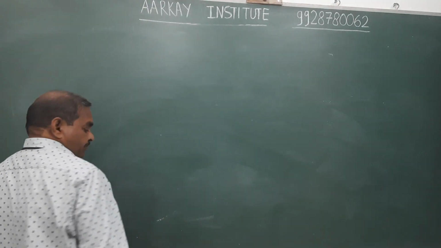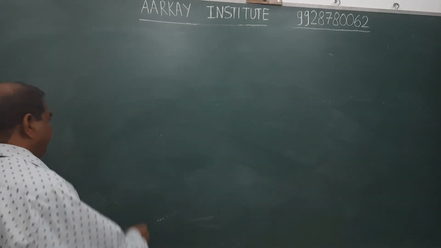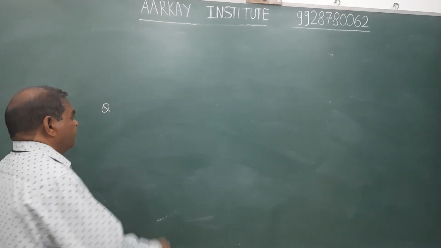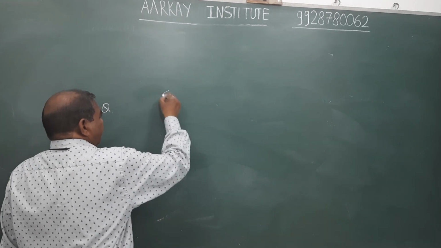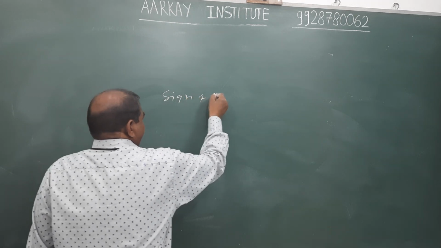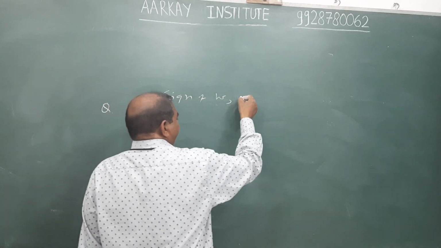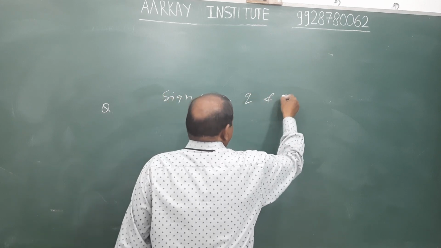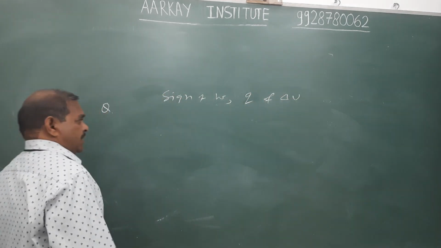Another question. Write the sign of work, exchange of heat energy and change in internal energy in the following process.